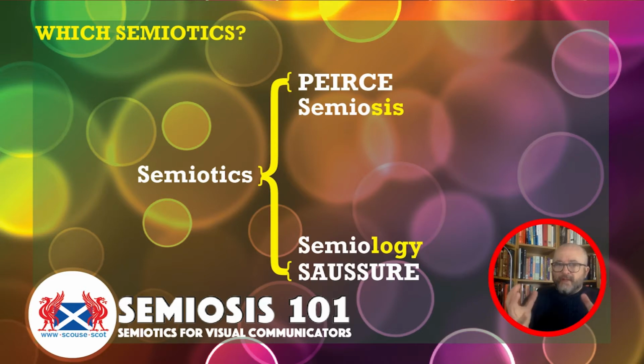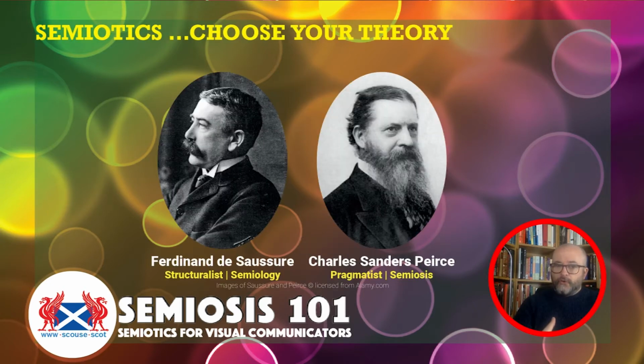For the sake of how Peircean semiotic theory is applied to visual communication design, I'm using the term semiosis to describe Peirce's semiotic theory, and semiology is the semiotic theory of Saussure. So we have these two different semiotic theories that are not necessarily competing, but both have different ways of approaching how semiotics effectively works. We have Ferdinand de Saussure, who's a structuralist.